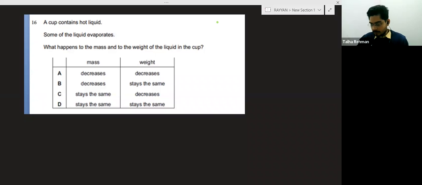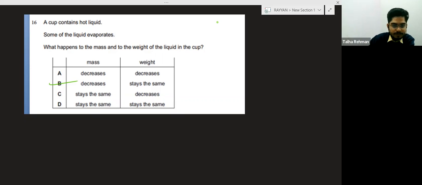B, mass decreases and weight stays the same. Which option? Option number B. Okay. So they are saying a cup contains hot liquid. Some of the liquid evaporates. What happens to the mass and to the weight of the liquid?